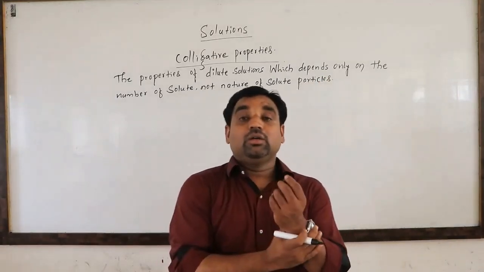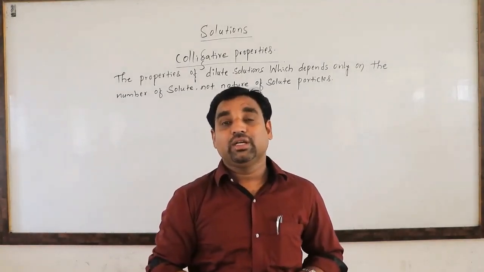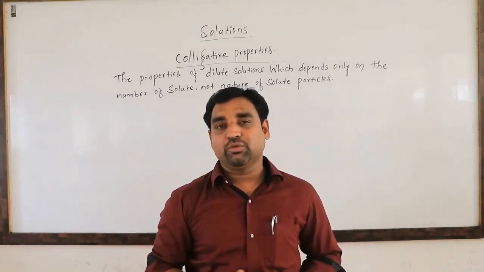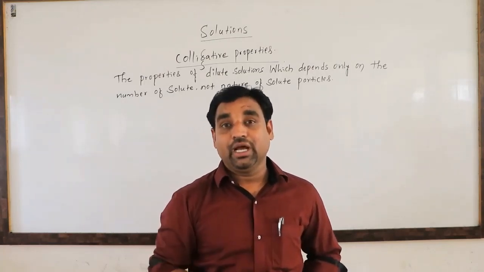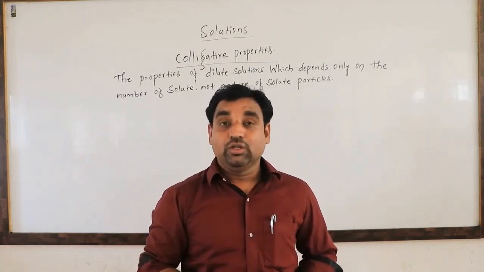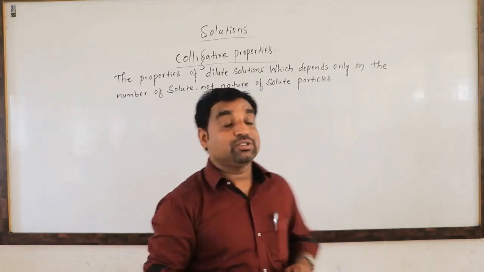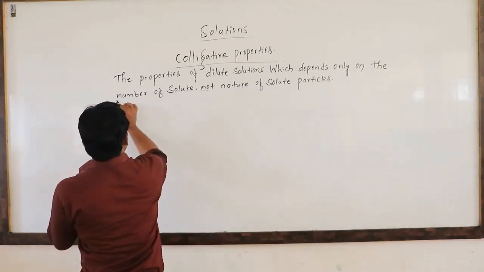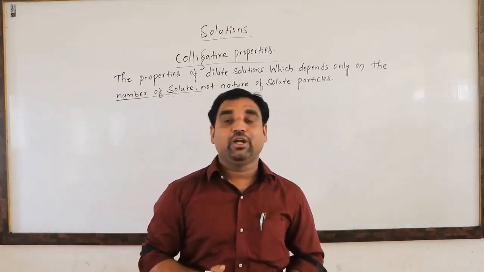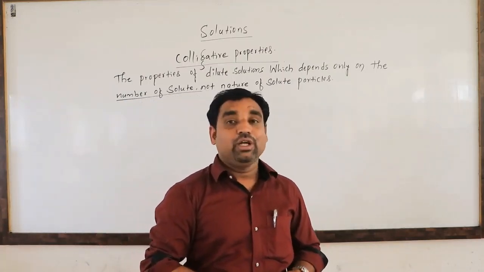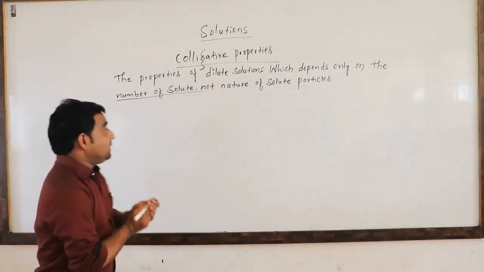Here number of solute particles means how much solute we are adding, irrespective of the solute. It may be sodium chloride, it may be sugar, it may be glucose, it may be sucrose, it may be urea. So irrespective of the solute, it only depends on how much solute we are adding. That is what we are calling the number of solute particles. As we already know, when we add a non-volatile solute to the solvent, vapor pressure decreases. So there are four types of colligative properties.